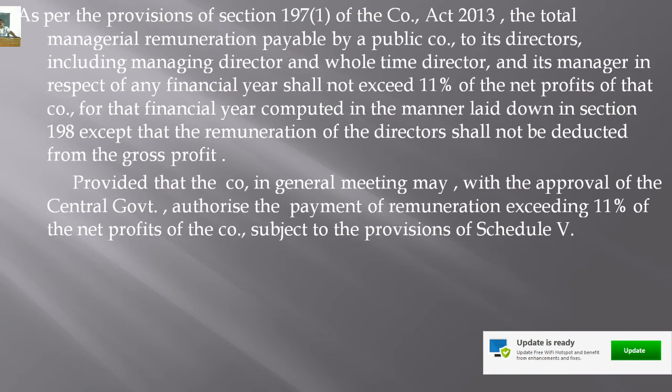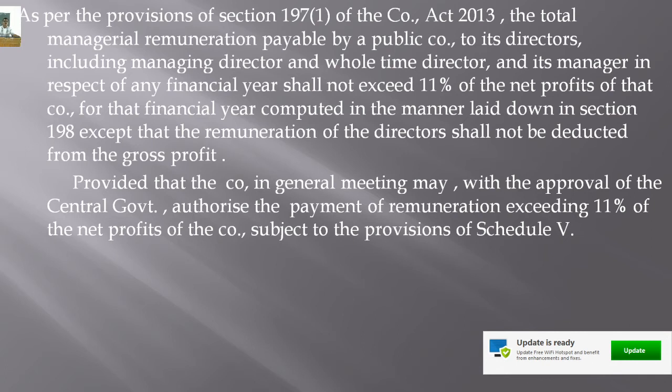And that should be computed in the manner laid down in section 198, except that the remuneration of directors shall not be deducted from the gross profit.